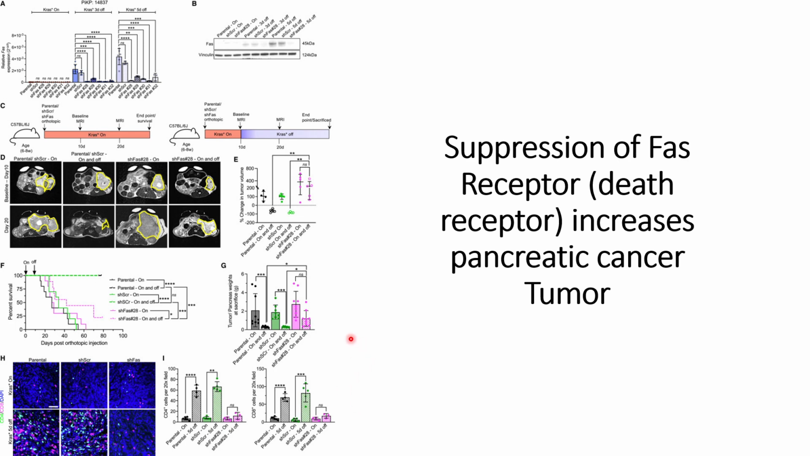So I hope you got a good understanding about these FAS receptors and the KRAS mutations on the pancreatic cancer cells. If you need to understand more about this in detail, you can go through the reference that has been provided in the description. That's all for this video.